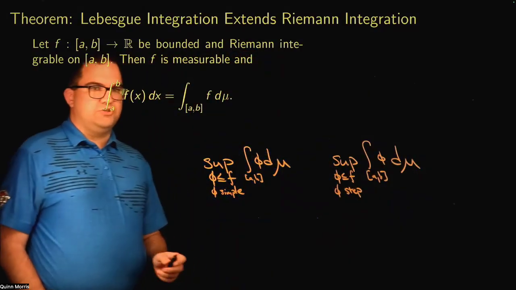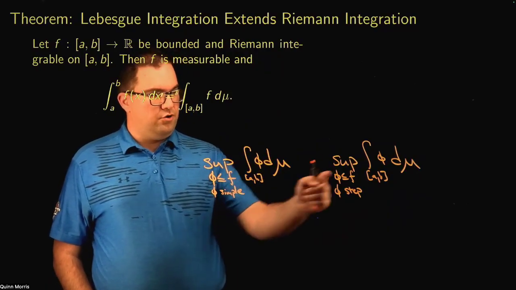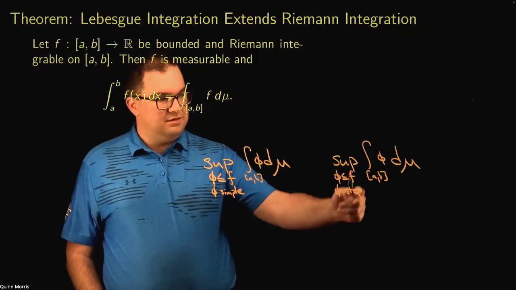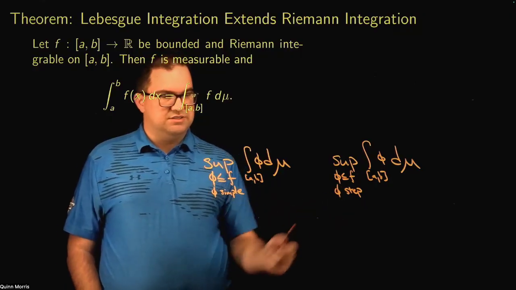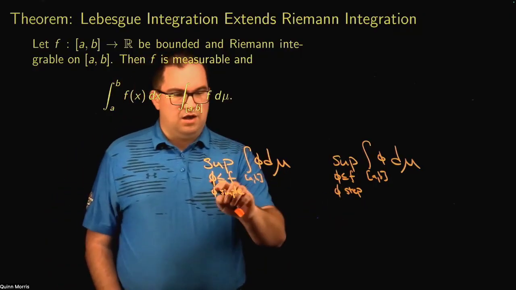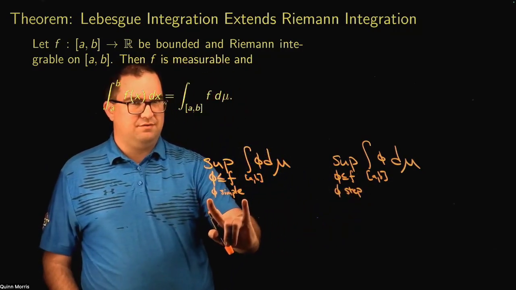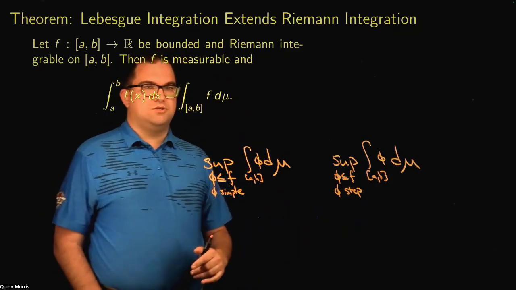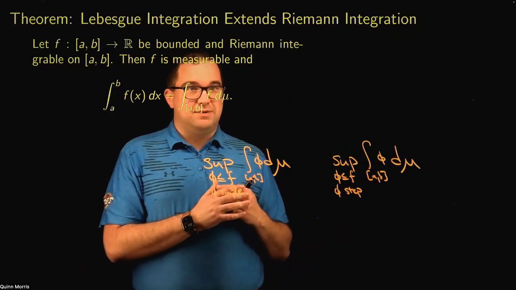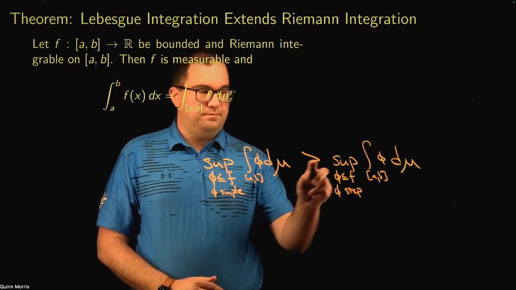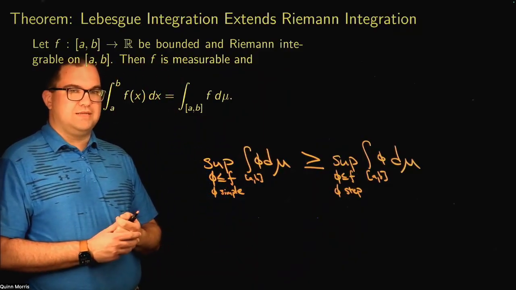Well, the first observation that I'll make is that the set that I'm taking the supremum over here contains this set, right? Every step function is also a simple function, but not every simple function is a step function. So I'm taking a supremum over a set here, but it's a subset of this set, right? Now what happens if I take supremums, but I look at a subset? That makes my supremum potentially smaller. Okay, so these compare in precisely this way.